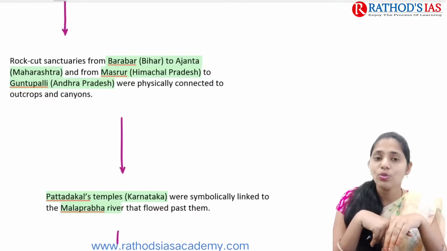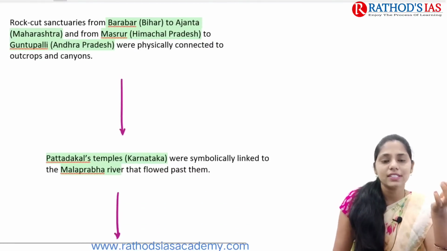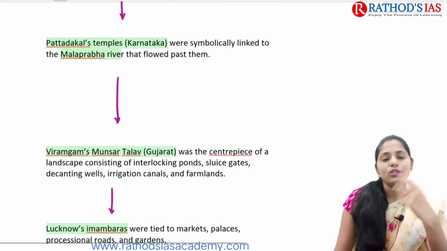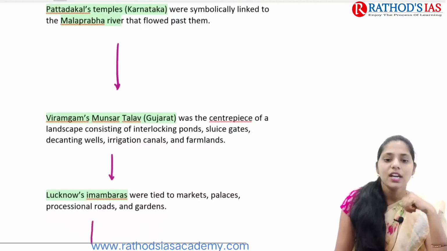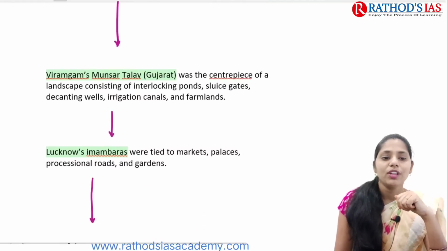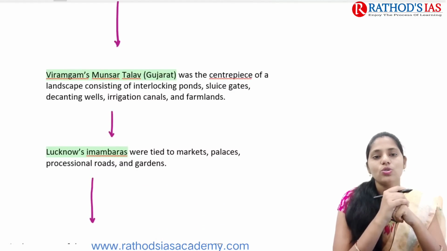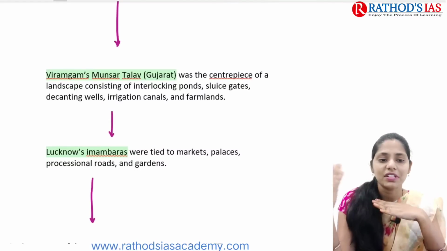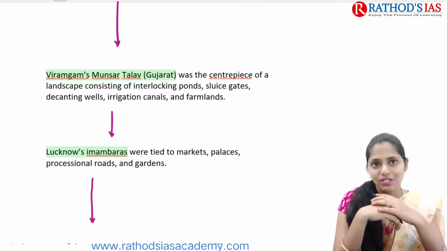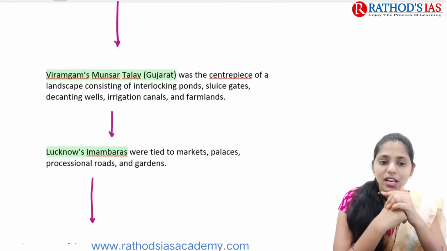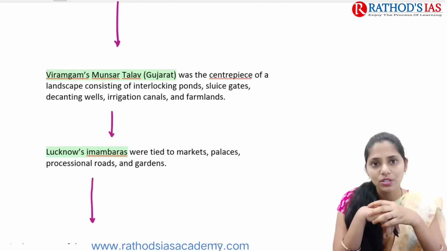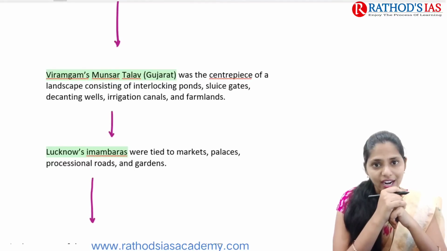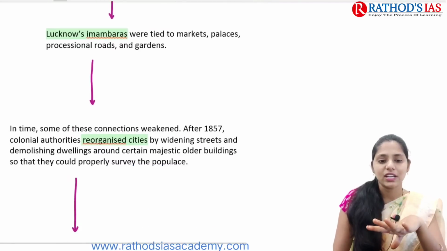Next, if you go to Karnataka, you can see the Pattadakal temples. They were symbolically linked to the Malaprabha river, which used to flow in that area of Karnataka. Next, in Gujarat, there is Viramgam's Munsar Talao, one of the centerpieces of the landscape, which is connected to an interlocking system of ponds, gates, wells, irrigation canals, and farmlands. Lucknow's Imambaras were tied to markets, palaces, processional roads, and gardens. So this is about the interconnection that we can study.